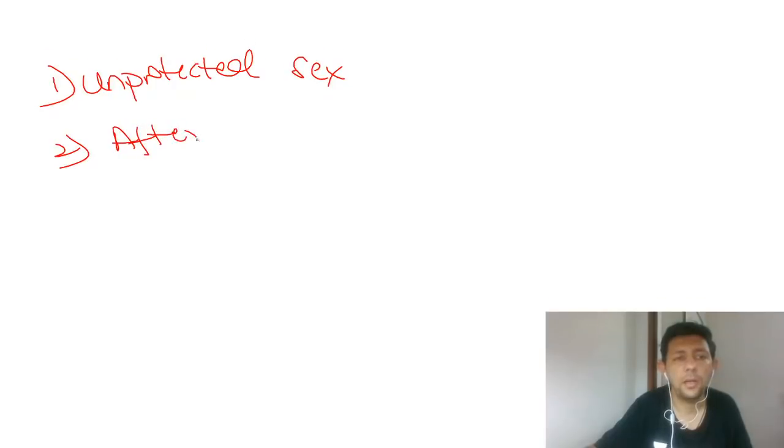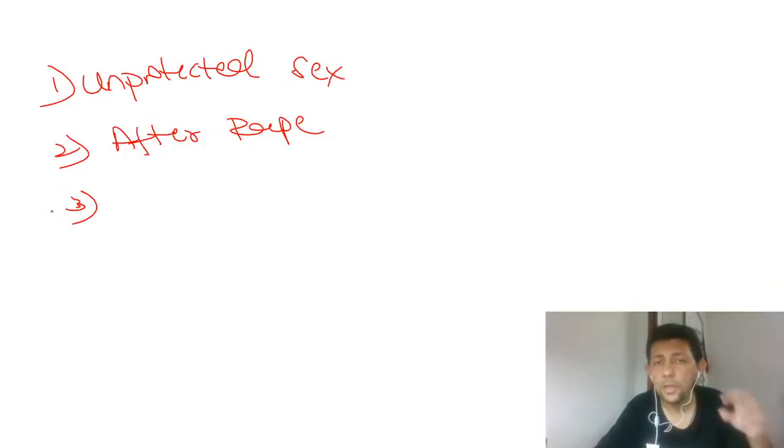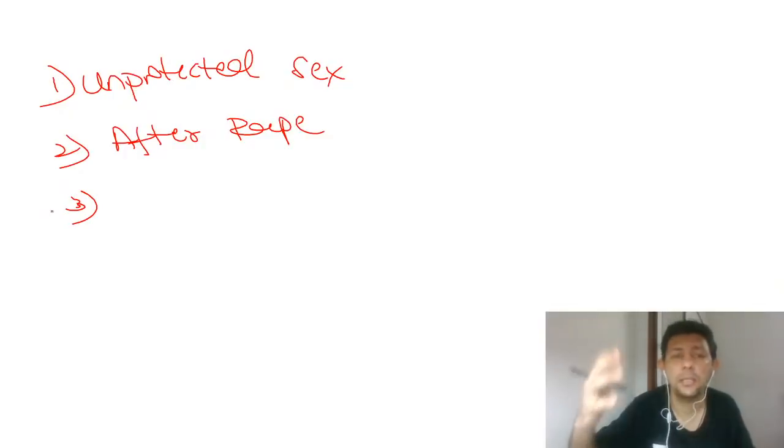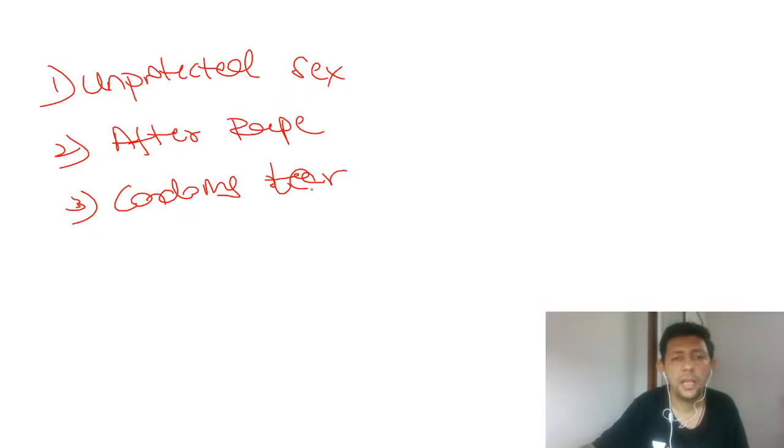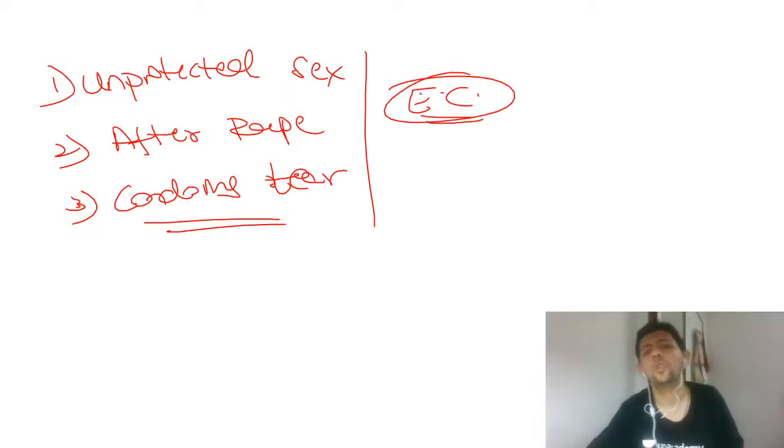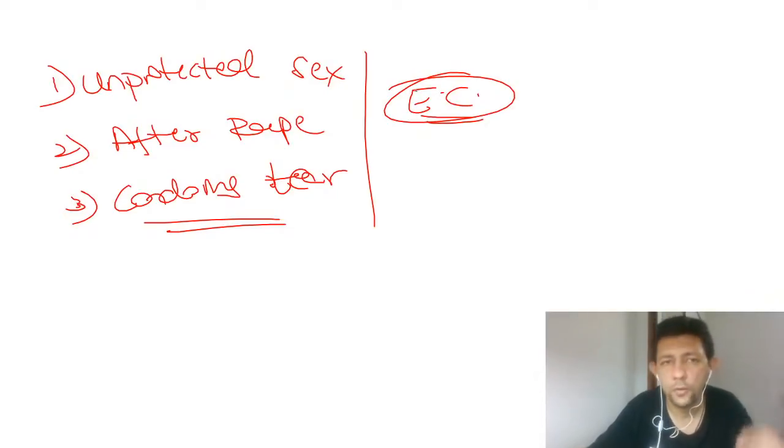If a rape victim comes to you, then we need to give it immediately. And third, you have used a condom, but after sex you find that the condom had a hole, meaning condom rupture or tear during intercourse. In this case too, emergency contraception should be offered to the patient immediately. Is that understood by all of you? Unplanned unprotected intercourse, rupture or tear in the condom at the time of sex, and after rape.